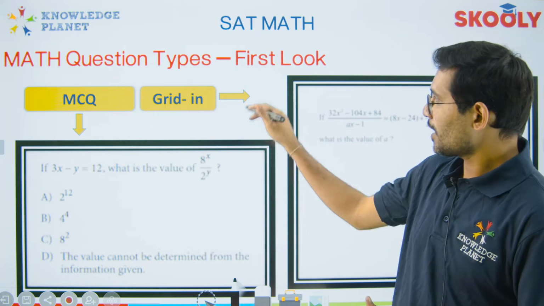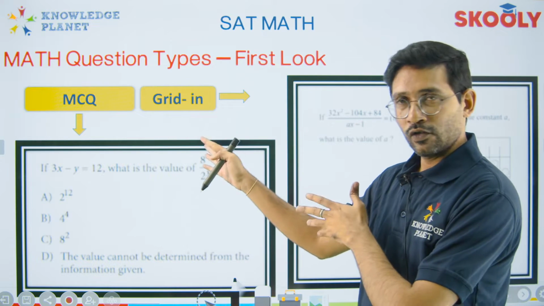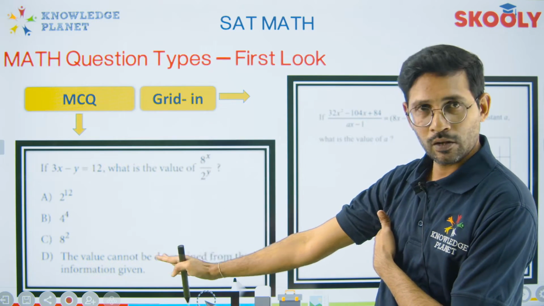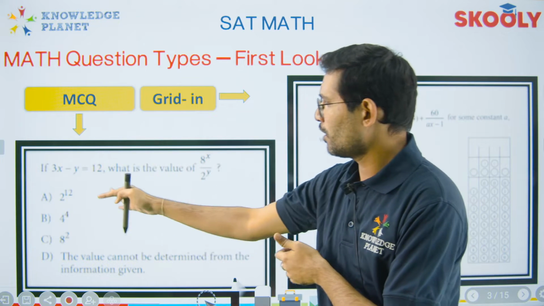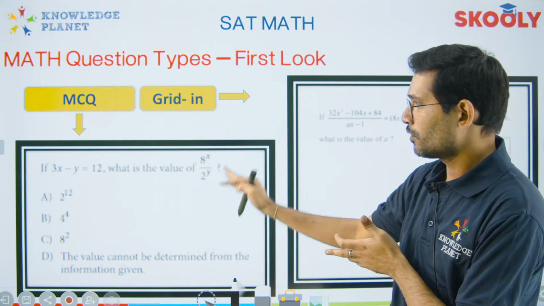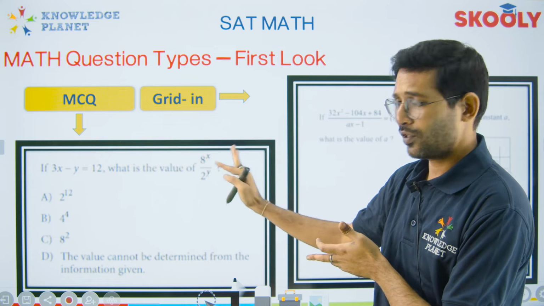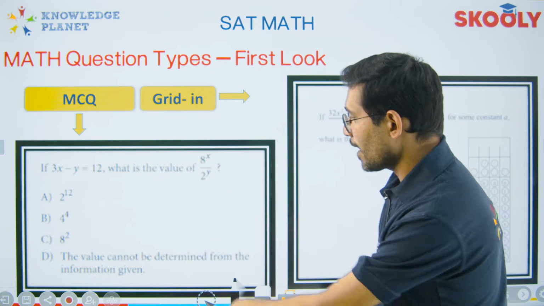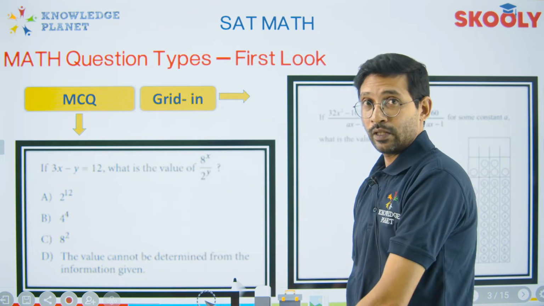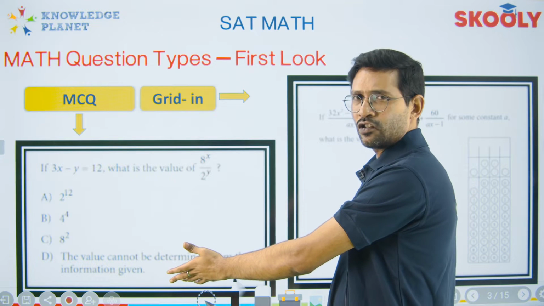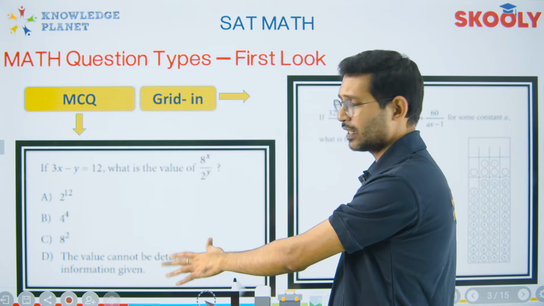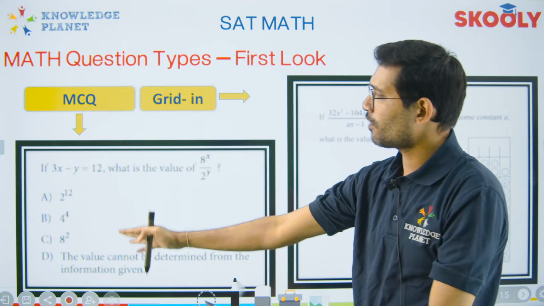Now this is how the MCQ questions look on the right, right? It's very simple, like if 3x minus y blah blah blah, what is the value of this? Exponent question, one of the easiest ones. There are 4 options. Value cannot be determined from the information given. This is not that rare, but again you don't need to worry too much about it. You need to find one of the values.